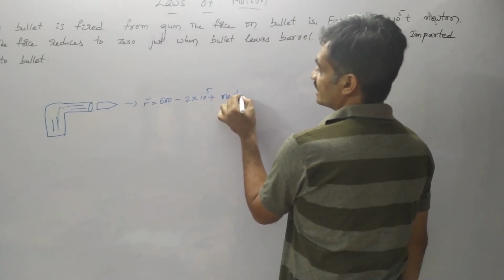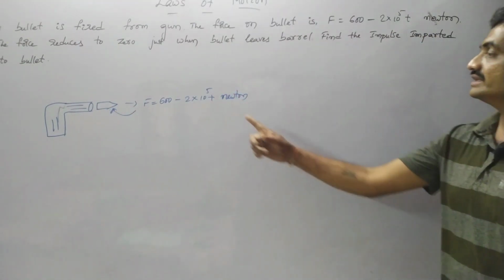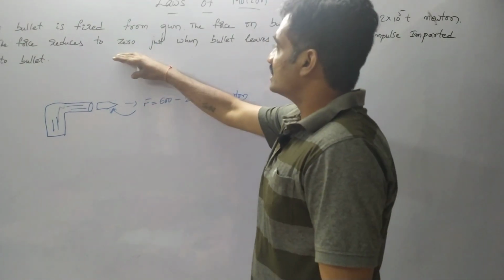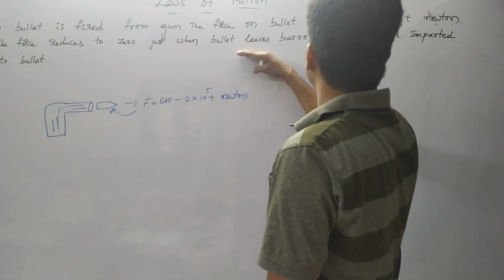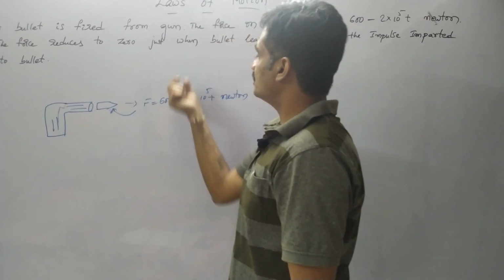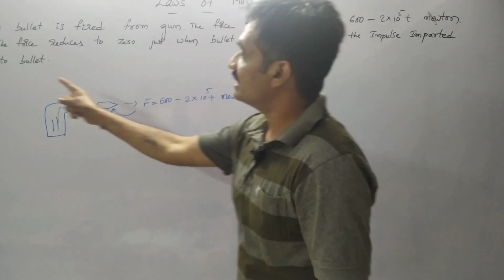So here the force acting on the bullet has been represented as 600 minus 2 into 10 to the power of 5 t Newton. If the force reduces to 0 just when the bullet leaves the barrel. As the bullet leaves this barrel, the force has been reduced to 0. Find the impulse imparted to the bullet.